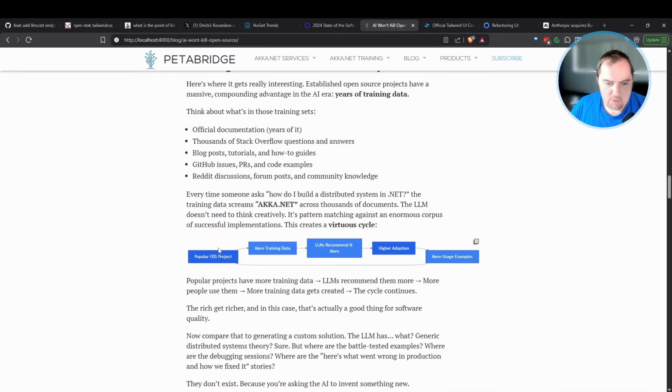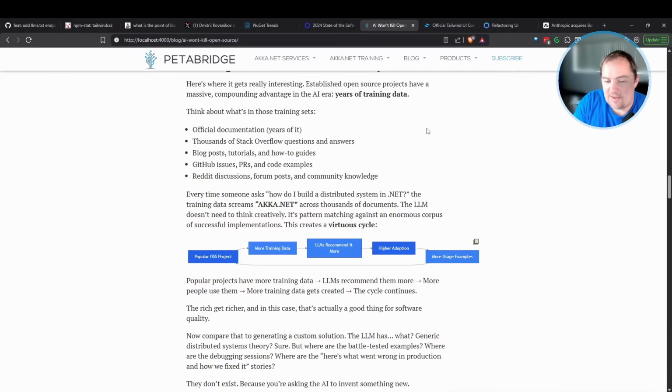So if you have a popular open source project, it's going to have a lot more training data than private or closed solutions. The LLMs are going to start recommending it more because it appears more often in their weights and biases, which results in more users actually adopting it, which creates more examples, even if only a small fraction gets published back online somewhere, which helps drive more popularity of the open source project.